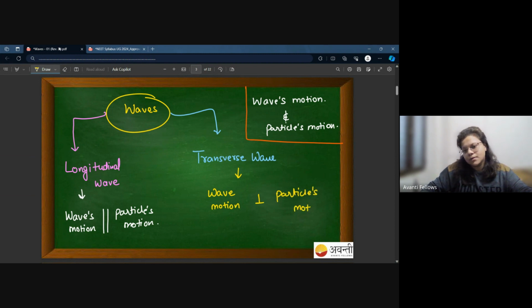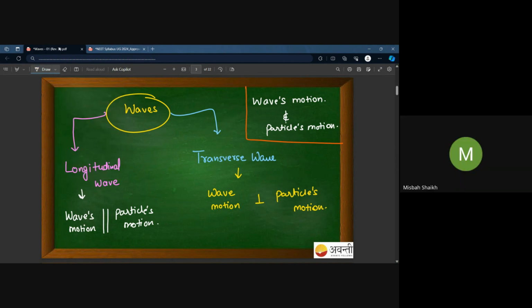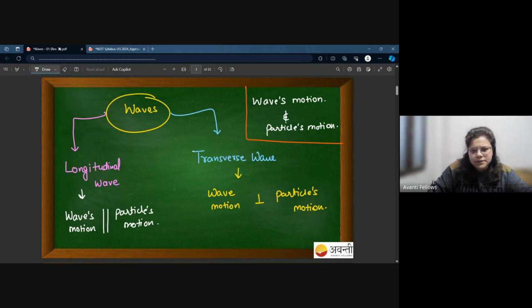Is that fine? Yes, ma'am. Okay, you can remember it by this also: in transverse, the T actually looks like the perpendicular symbol. So you can use it as a trick as well. If you forget whether in a longitudinal wave it is parallel or perpendicular, you can use this kind of trick.